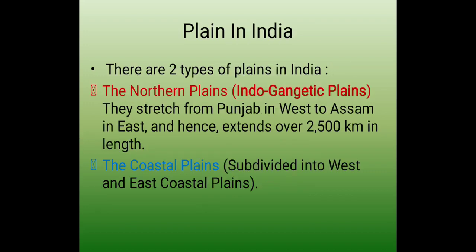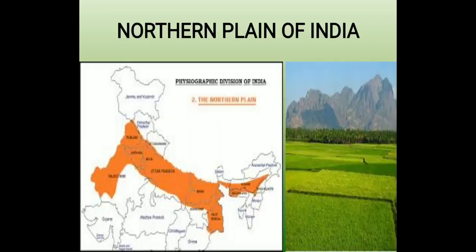Now, plains in India: there are two types of plains in India. One is the northern plain and the second is the coastal plains. The northern plain stretches from Punjab in the west to Assam in the east and extends over 2,500 kilometers in length. Coastal plains are subdivided into western and eastern coastal plains, the west coastal plains and the east coastal plains. First, we will talk about the northern plains of India. So you can see in the map, these all are the northern plains of India.